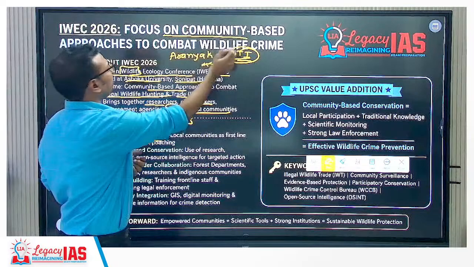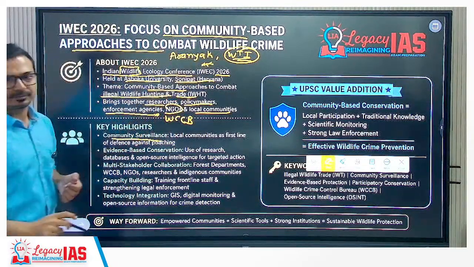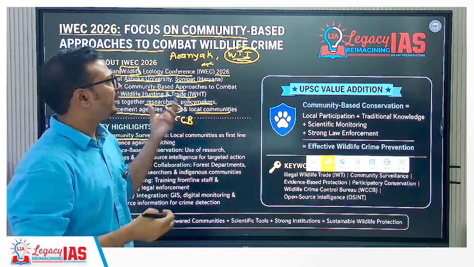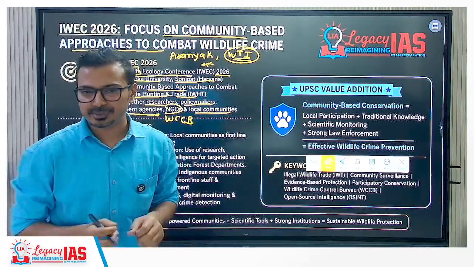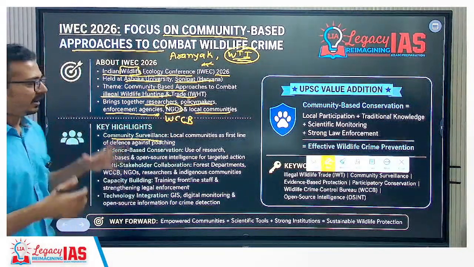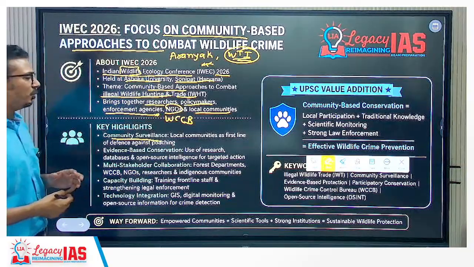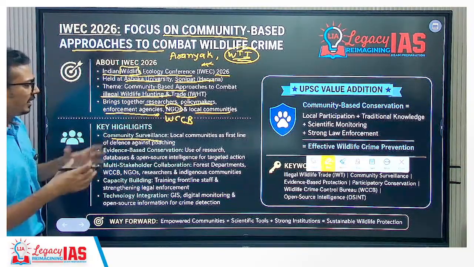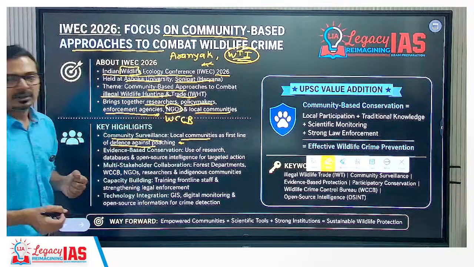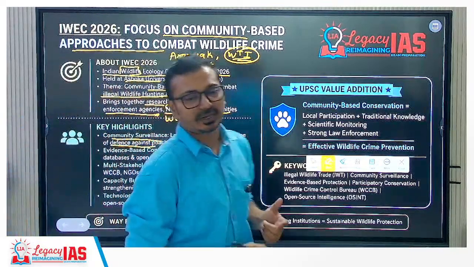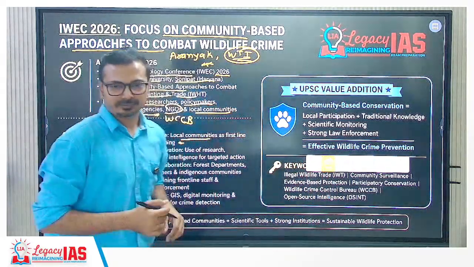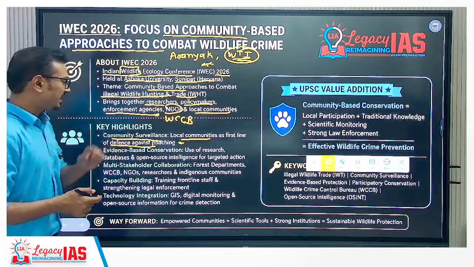So it is talking about community based approaches to combat wildlife crime. Community should be active participant in dealing with illegal trade, wildlife crime, because they know the area, they are well aware about, even they know the language of the people, they are well aware about the terrain and the species that are found there and how to deal with that situation, and local connections, networking. Community surveillance, local communities are the first line of defense against poaching. So as a way forward also, if suppose question is related to illegal wildlife trade and all these things, you mention this, community-led approach should be there. They are the first line of defense against poaching.